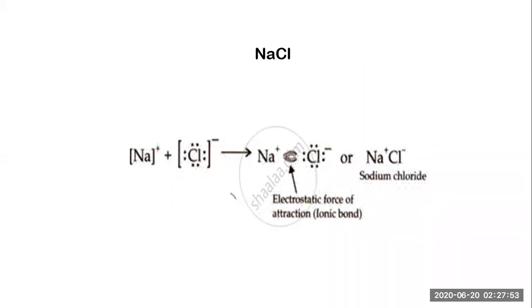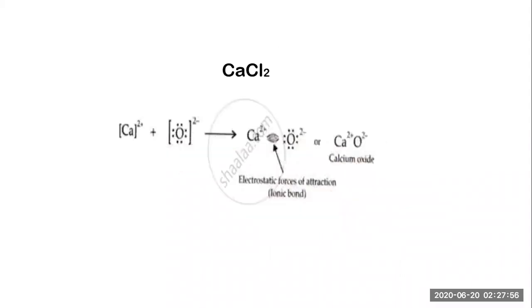Now in the case of CaCl2, we are going to find some things very similar. So what are these things? In the case of calcium, the positive charge is 2 plus because it is going to share 2 electrons to the chlorine. Chlorine has a 1 minus because it is going to receive an electron shared by the calcium. So there is formation of a bond between calcium and chlorine, and whenever you find a charge, you can see a 2 plus and a 1 minus here. So this is the structure of CaCl2.